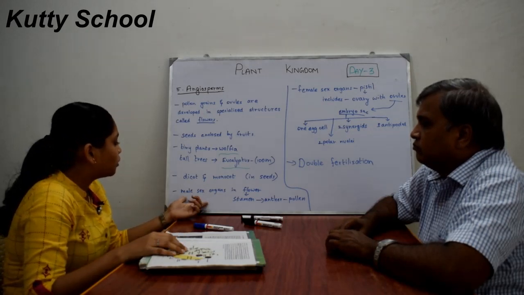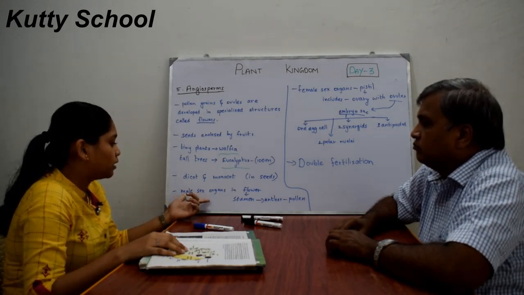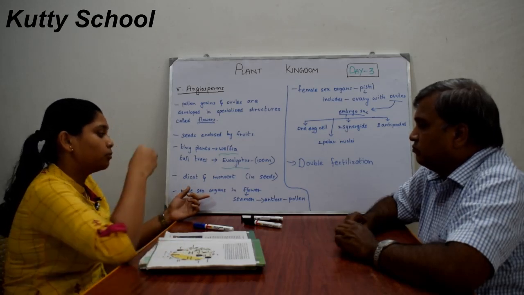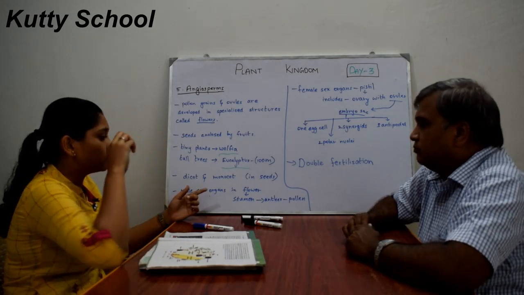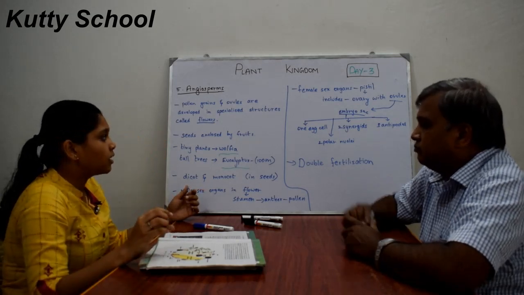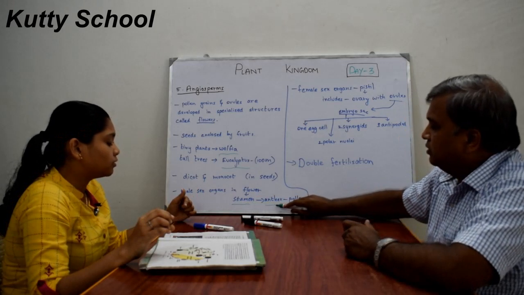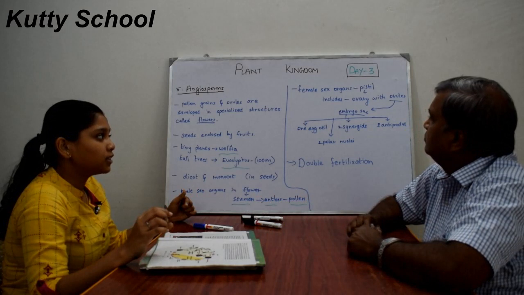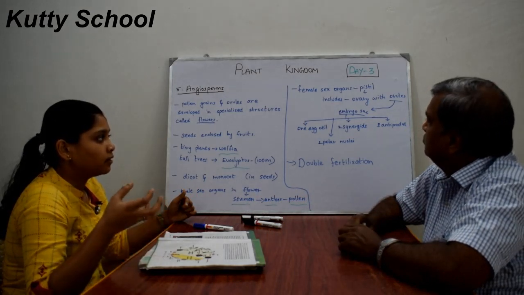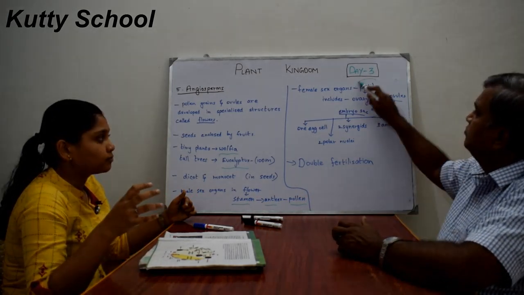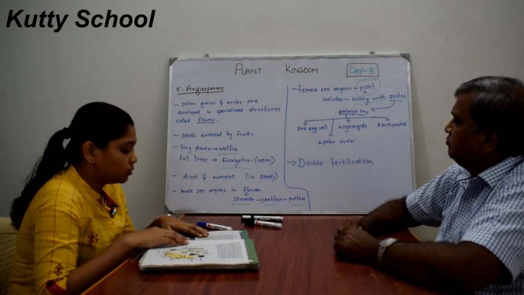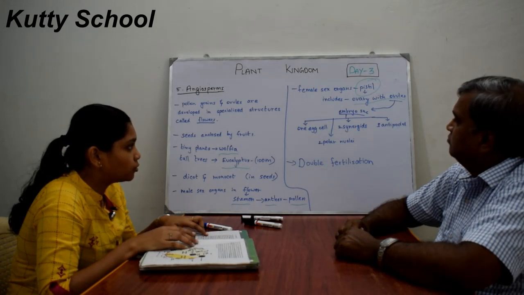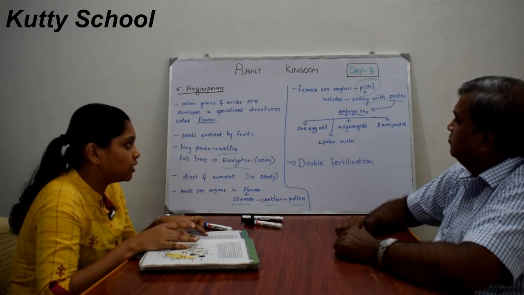The male sex organs of angiosperms are in flowers, which are stamens, and at the tip of the stamen there are anthers. These anthers, by division, form pollen grains. The female sex organ is the pistil. The pistil is nothing but the ovary, and inside the ovary there are ovules. This ovary encloses one, two, three, or many ovules.